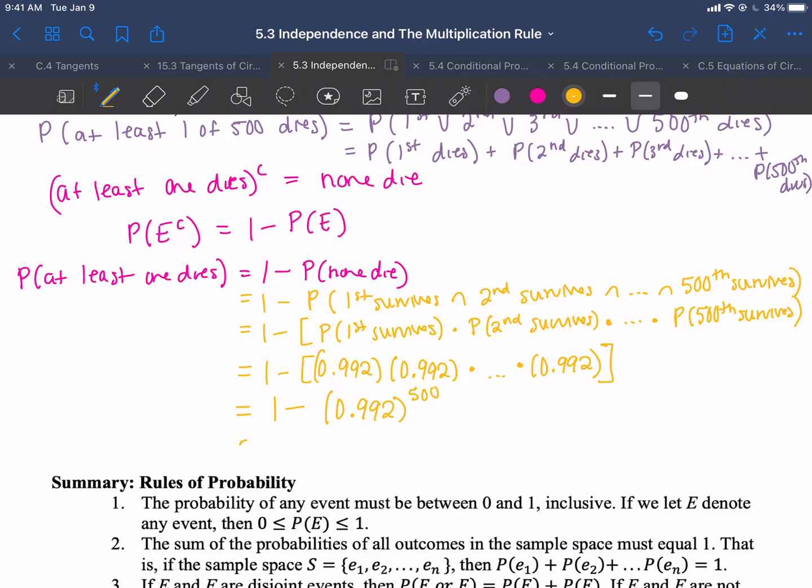And if you do that, that's approximately 0.982. So it's about a 98.2% chance that of 500 randomly selected women, at least one of them dies. So to put that in terms of, if we randomly select 500 females 60 years old, if we do that 100 different times, then we would expect at least one to die in 98 of our samples.